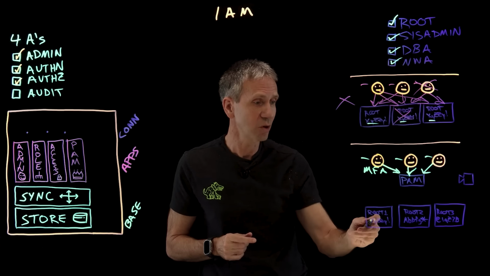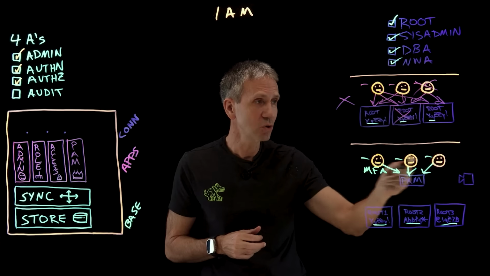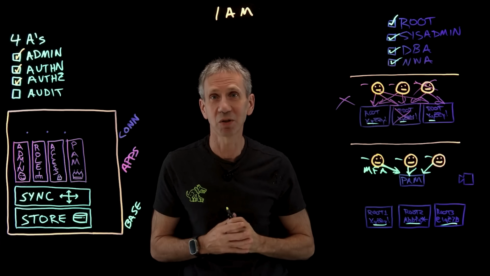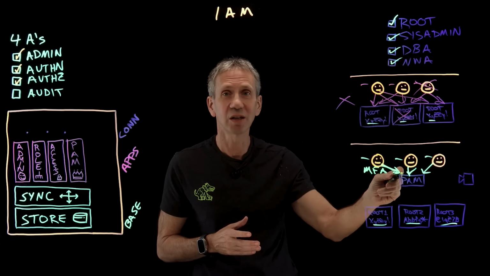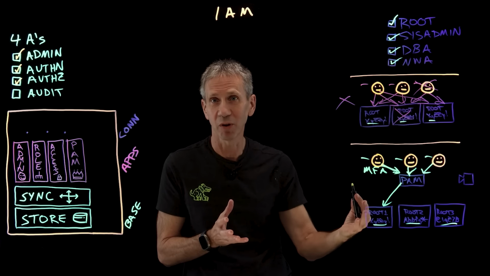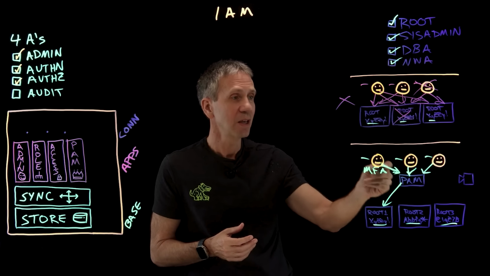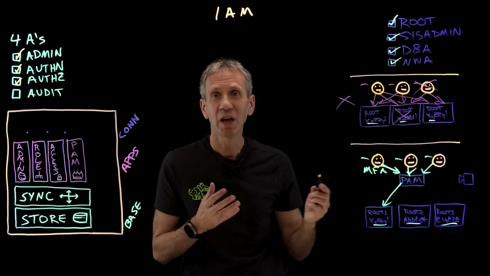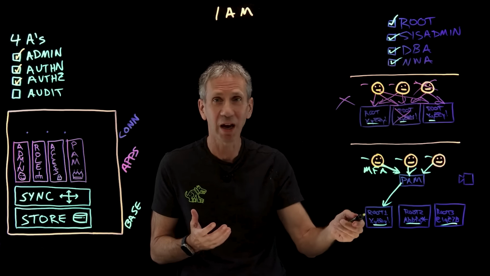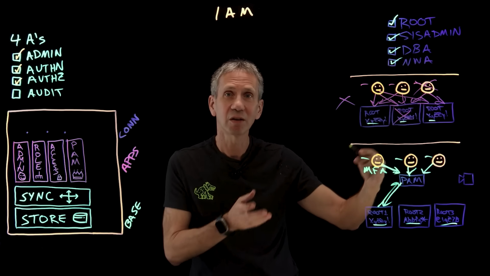Now, each one of these systems, you'll notice down here, I've put in different passwords for each one of them. So these users do not have to know what those passwords are. They just have to know how to log into the PAM system as themselves. Once they do, this guy logs in and says, okay, I need access to this system. It says, fine, I'll grant you access because you're a privileged user and you've proven that you deserve that level of access. He logs in. He's given the credential to log into this system. Actually, it's probably put into special software, so he doesn't even have to keep up with it. But he's given a password to log in. He does his stuff. And then when he's done, he checks that account back in.